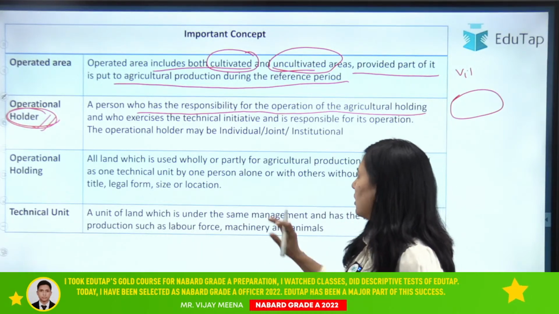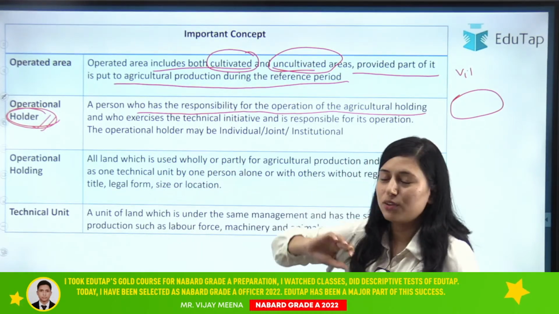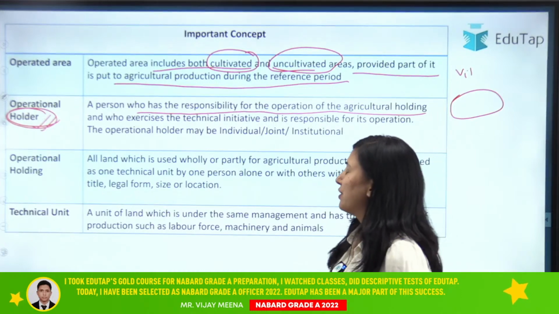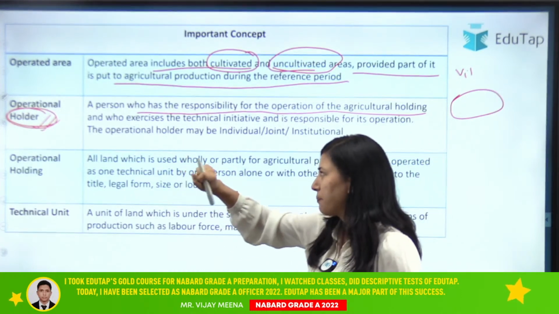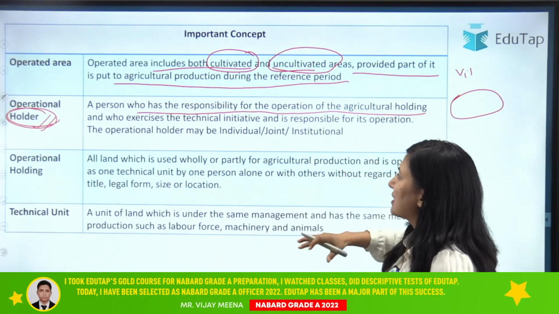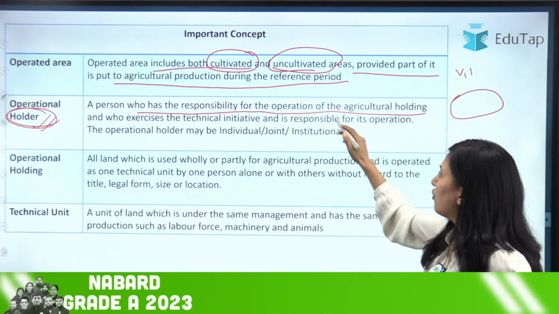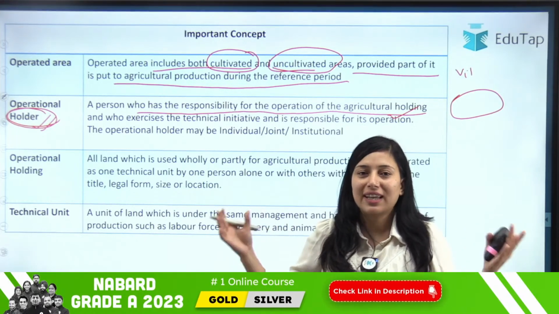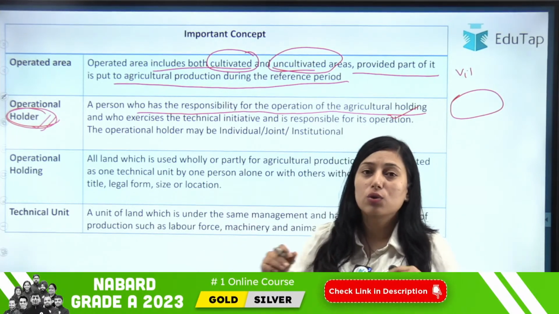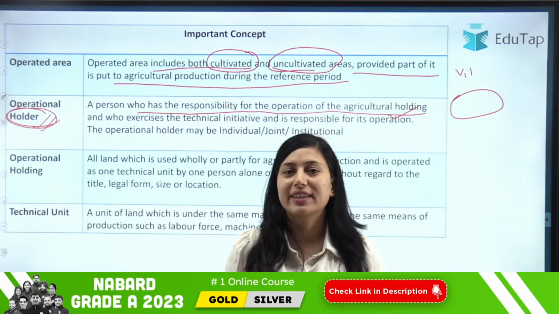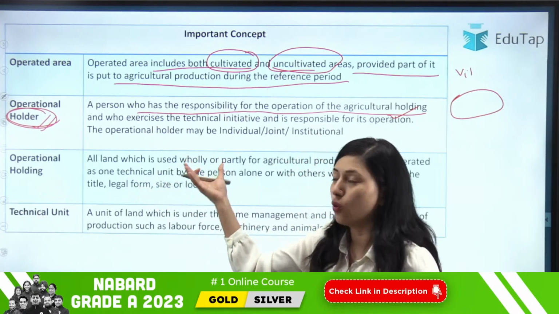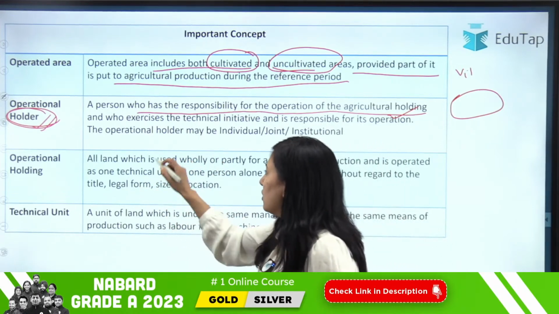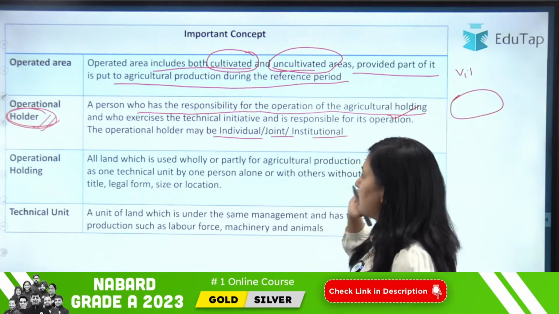So the terminology which we were discussing was operational holder: a person who has the responsibility of operation of agriculture holding. If, for example, there is a land, the person who is responsible for that land is your operational holder. Clear? So your operational holder may be individual, joint, or institutional.